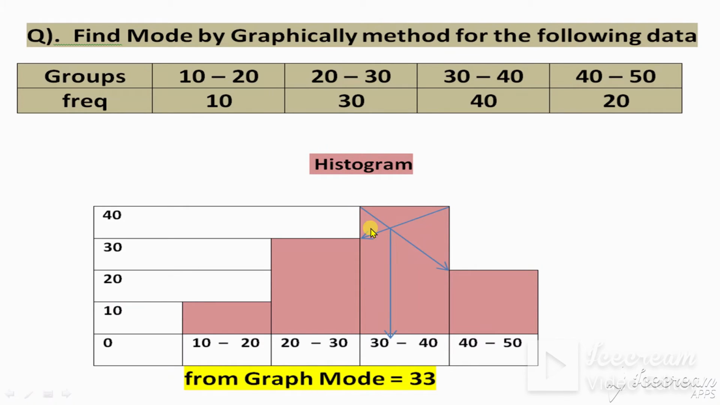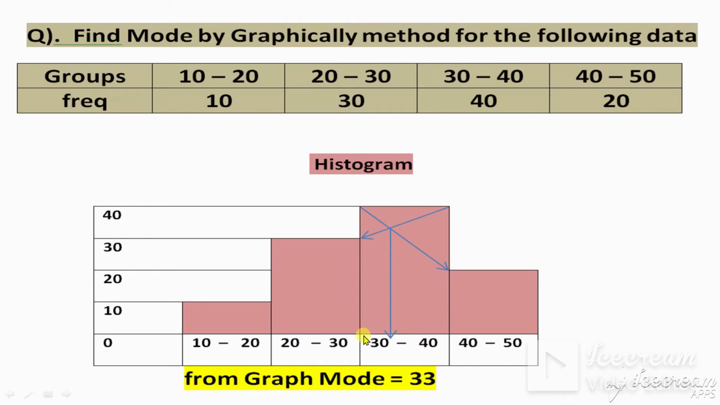When you join this corner, the highest corner, this highest peak, with the next adjacent rectangle, this is the point of intersection of the two lines. From here draw a perpendicular straight line, and where this line meets the axis, this is the answer for the mode.